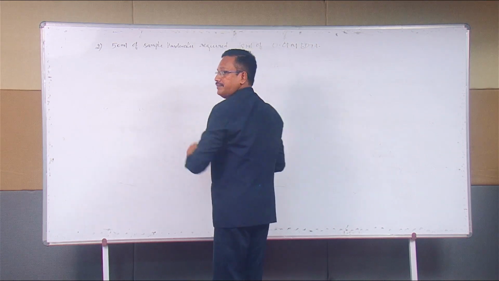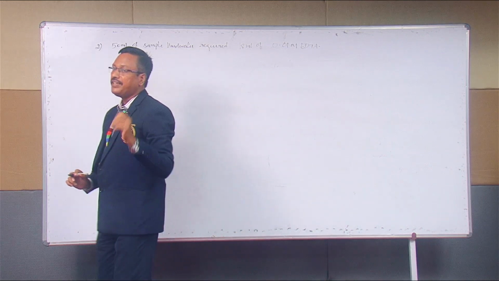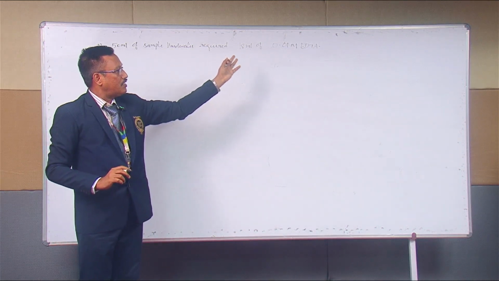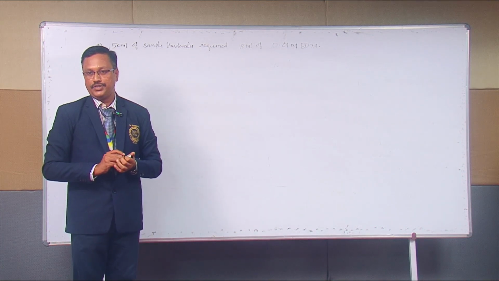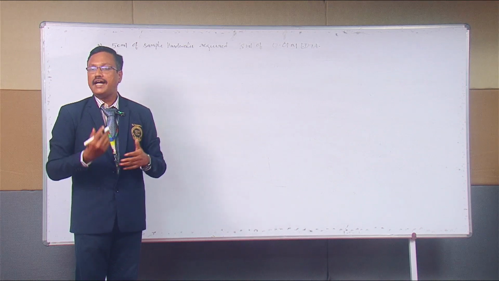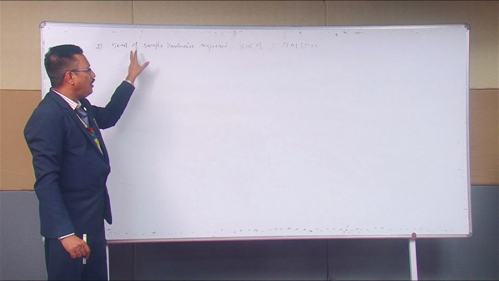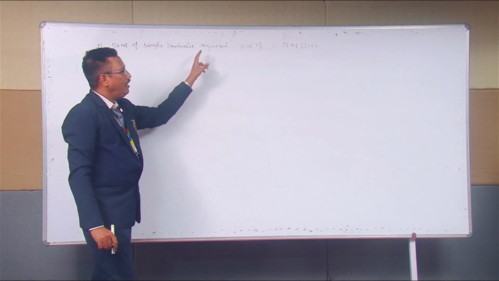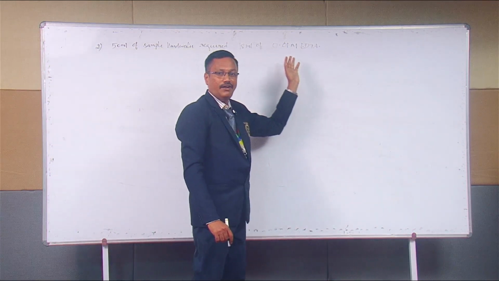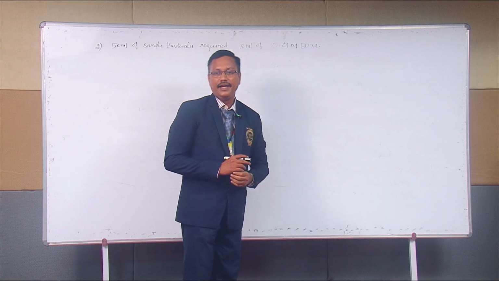This is the first statement. They have given the standard value or strength of your EDTA solution. There is no need for us to standardize EDTA. They are directly starting with 50 ml of sample hard water required 18 ml of 0.01 M EDTA.